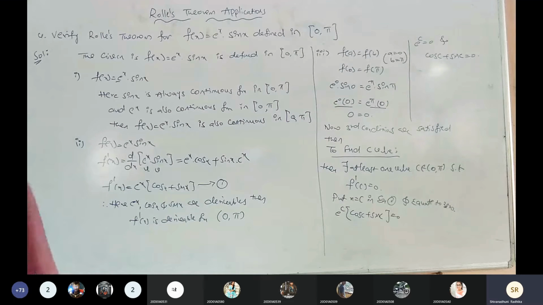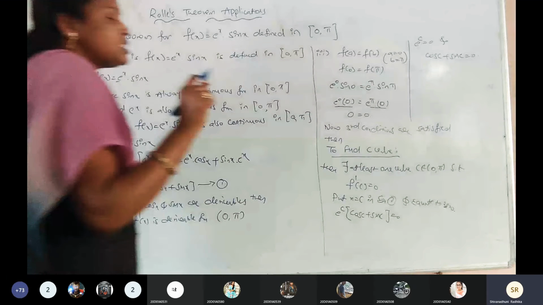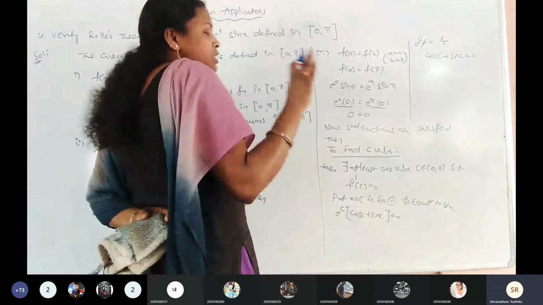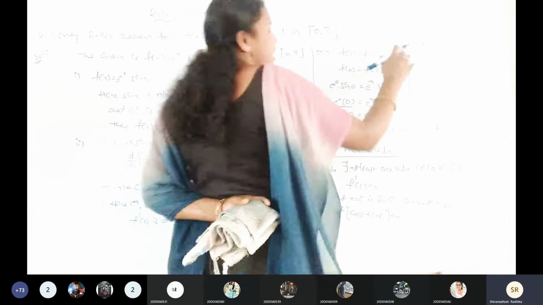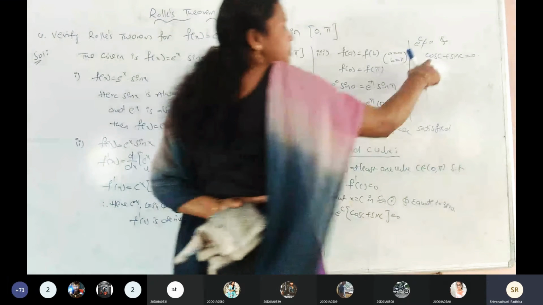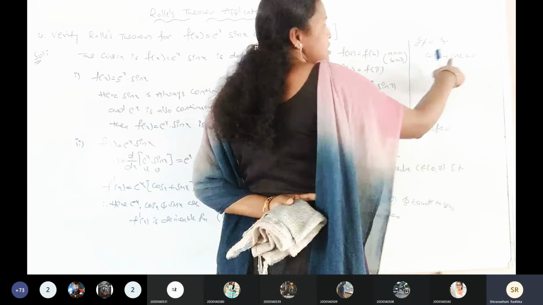Is it clear, ma'am? Now e power of C equals 0 means the exponential function must not equal 0. There is no condition we are getting, no finding the C value from e power of C not equal to 0. Remaining, we have cos C plus sin C equals 0.